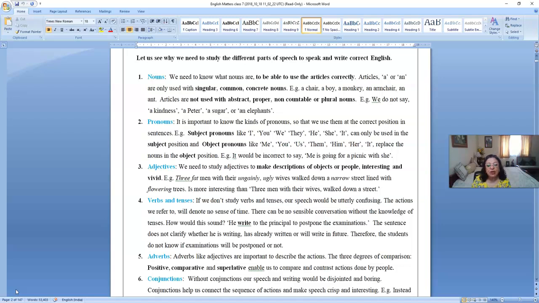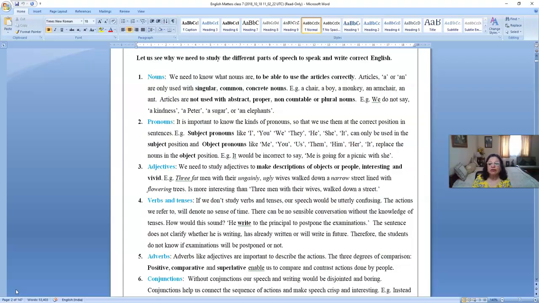Now pronouns. It is important to know the kinds of pronouns so that we use them in the correct position. Subject pronouns I, you, we, they, he, she, it can only be used in the subject position. The object pronouns me, you, us, them, her, it replace the nouns in the object position. We cannot say, me is going for a picnic with she. So, she is going for a picnic with me. She is the subject pronoun, so it is used in the subject position. Me is the object pronoun, so it is used in the object position.